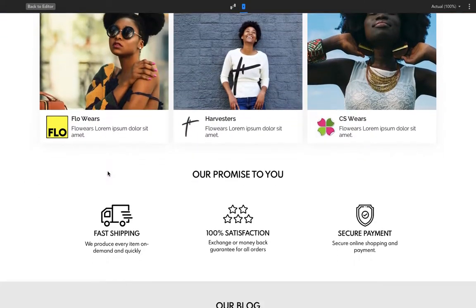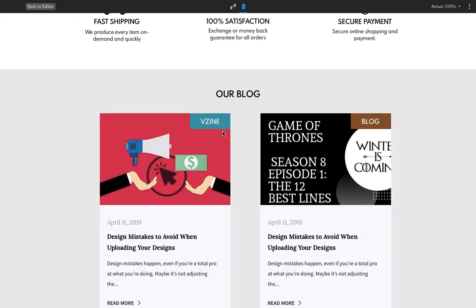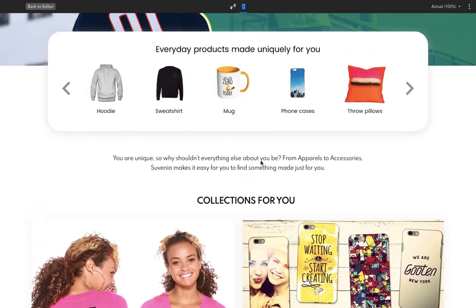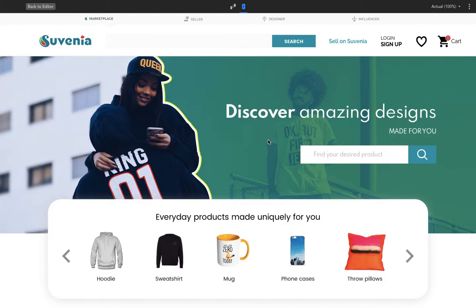The landing page also allows individuals to check out news from both our design and our blog engine and get updates of the latest happenings from Souvenir.